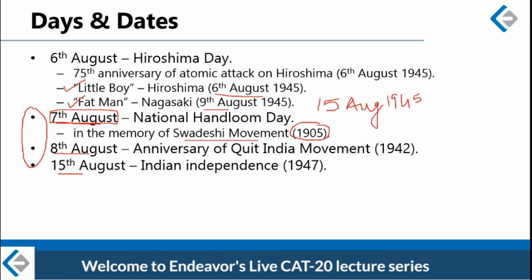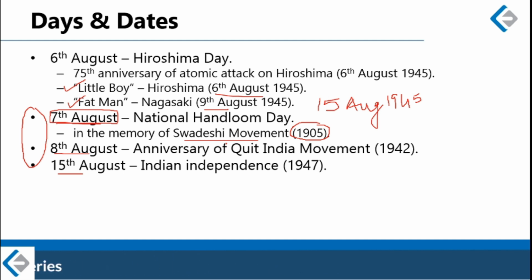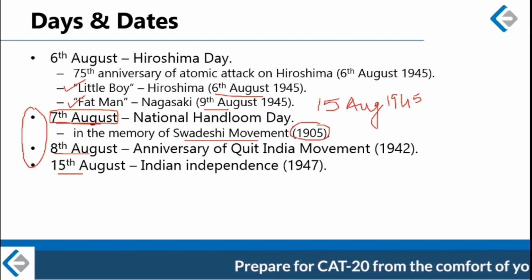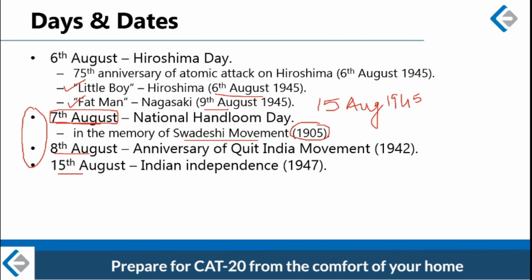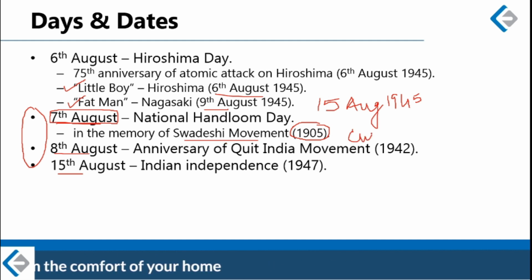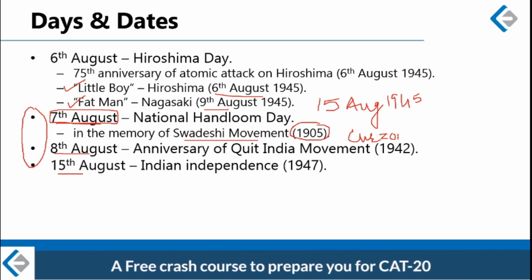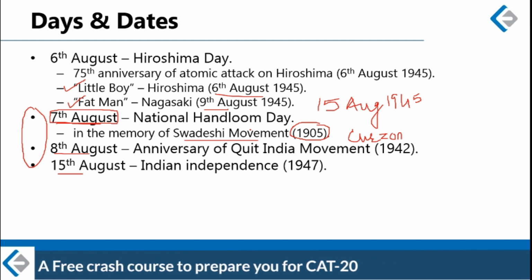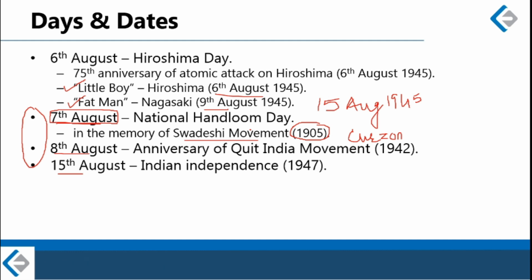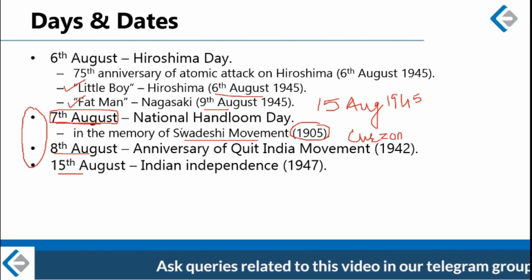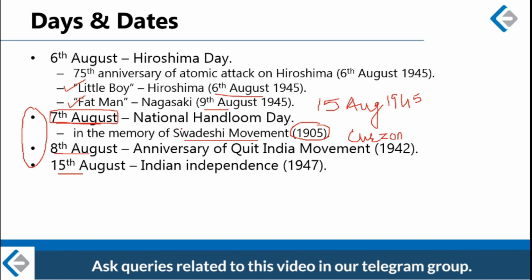Probably you recall from your history classes from school that Swadeshi movement of 1905 was actually launched as a protest movement against the partition of Bengal caused by Lord Curzon. So this movement was launched against Lord Curzon's mindless partition of Bengal on religious basis, right? So the nationalist leaders launched a Swadeshi movement, and one of the prime motives of this Swadeshi movement was promotion of indigenous goods.